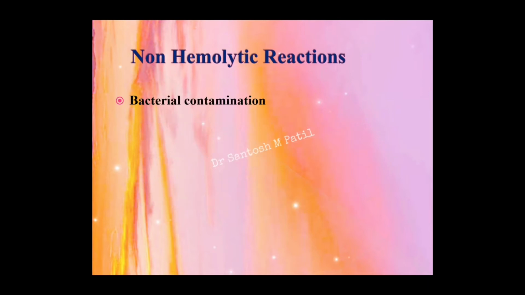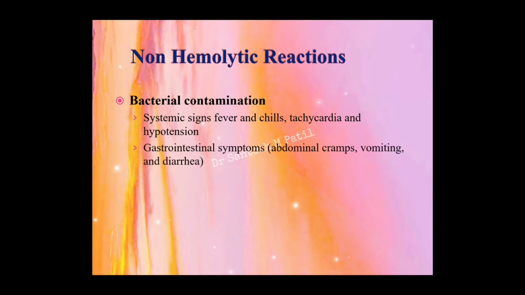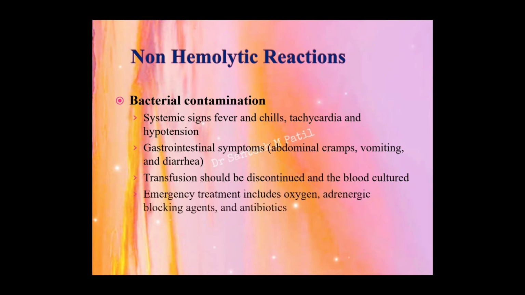With bacterial contamination, the patient may have symptoms and signs in the form of fever, chills, tachycardia, and hypotension on evaluation. The GI symptoms sometimes include abdominal cramps, vomiting, and diarrhea. Immediately once the patient has been diagnosed with this, the transfusion has to be discontinued and a blood sample has to be taken for culture analysis. The patient also has to be started on emergency treatment in the form of oxygen and adrenergic agents, and high antibiotics have to be started.